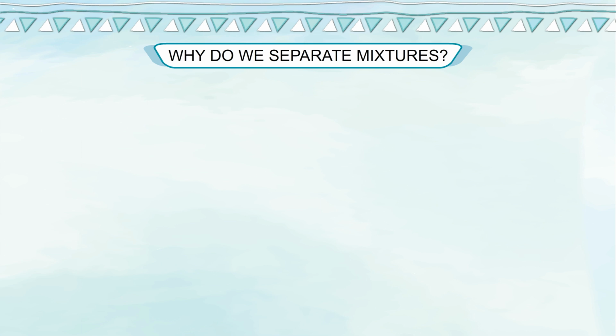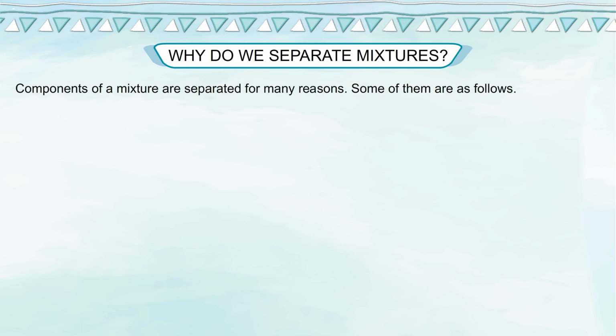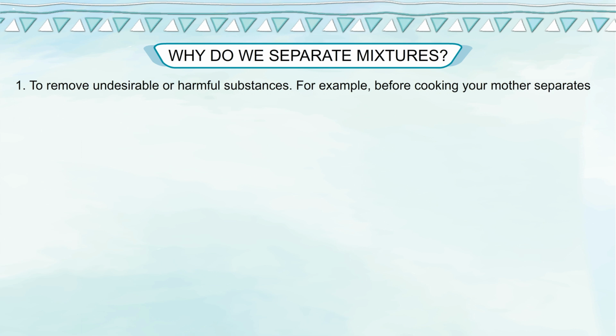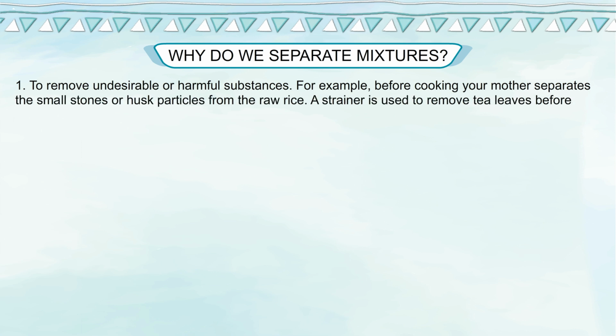Why do we separate mixtures? Components of a mixture are separated for many reasons. Some of them are as follows. 1. To remove undesirable or harmful substances. For example, before cooking, your mother separates the small stones or husk particles from the raw rice. A strainer is used to remove tea leaves before drinking tea.